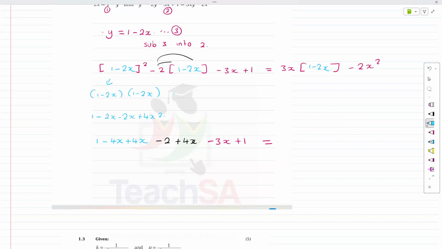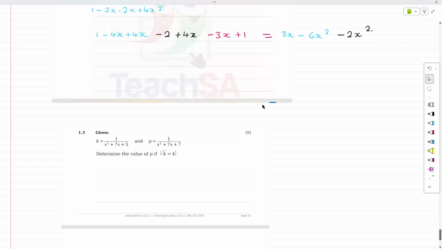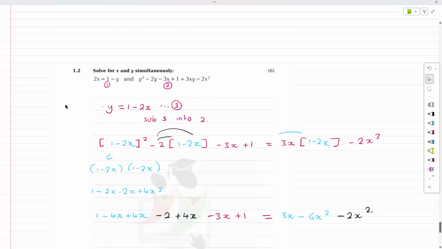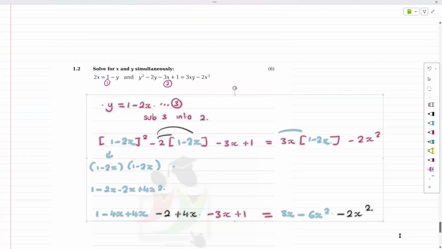Let's distribute properly here. That there is 3x, and that's minus 6x squared. And then this one I didn't do anything. Guys, I'm alternating colors just to show you what I calculated with and what's just lying there. But it's fine. Let's start to distribute. Realistically, I don't think this is a fun question.